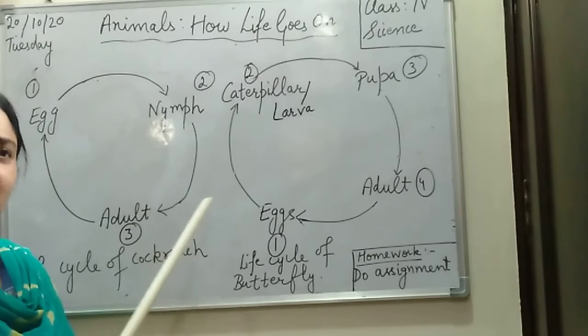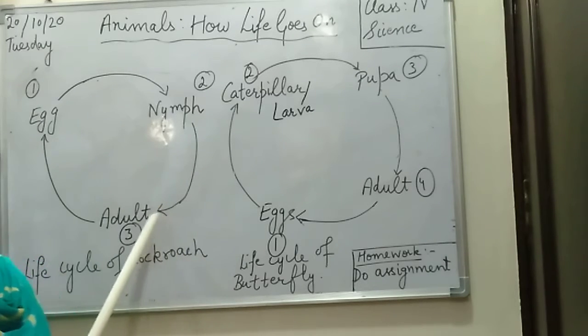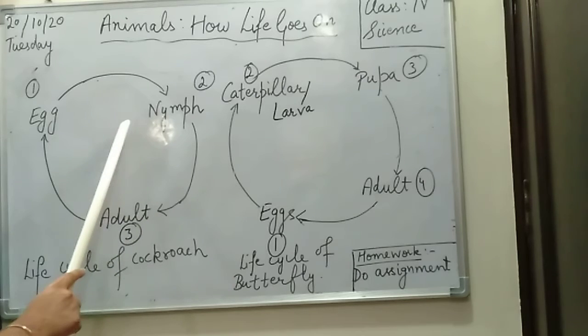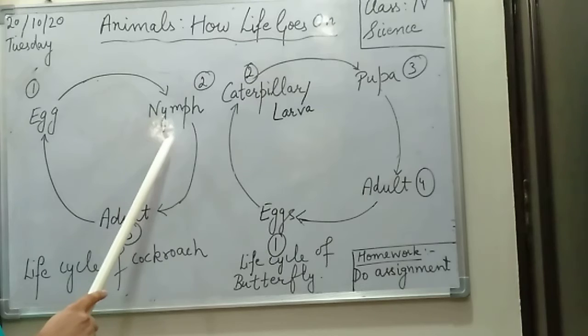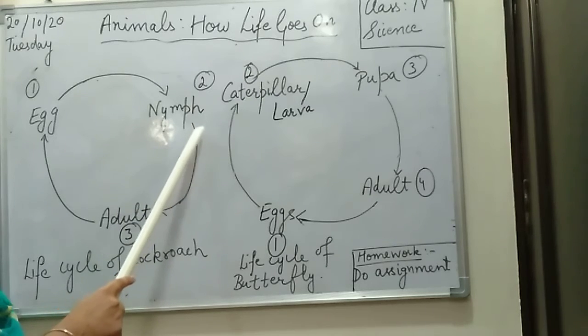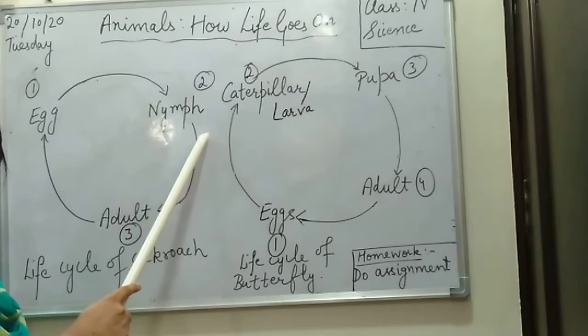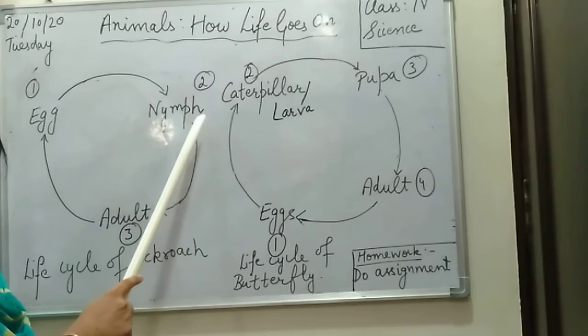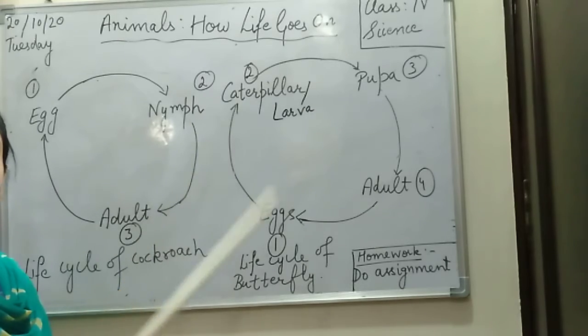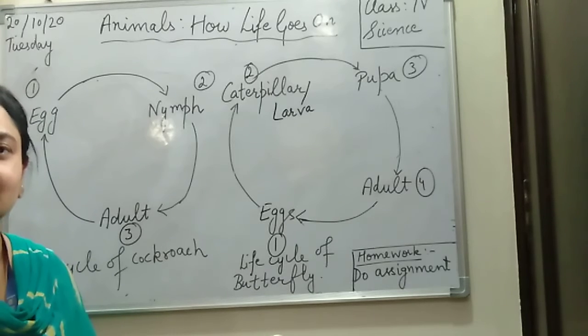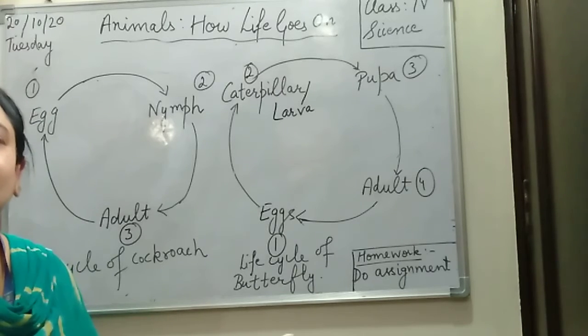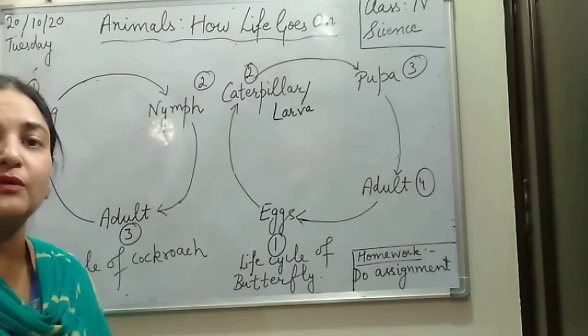I repeat once again, there are three stages. First stage: the adult lays the eggs. From the eggs the young one comes out. What is that baby insect called? It is called nymph, right? Is that clear? Now this nymph is going to shed the old skin, and what is this process called? Shedding of old skin is called molting.